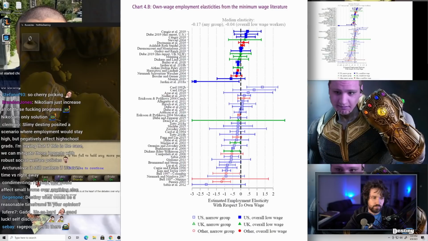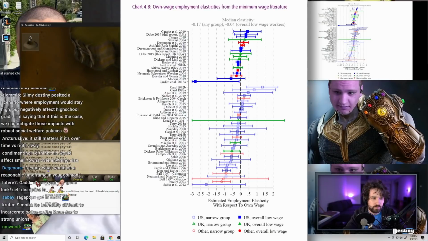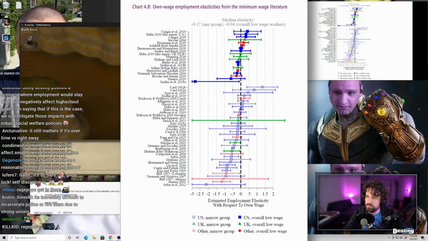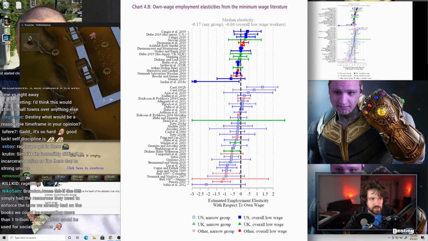Along the y-axis is the study. The dots represent the estimated effect size for that study, with the bars either side of the dots representing the uncertainty surrounding that estimate. Dube concludes that, based on this review, the average elasticity is minus 0.04, meaning that a 25% increase in average wages for a group affected by the minimum wage should reduce employment by 1% for that group.